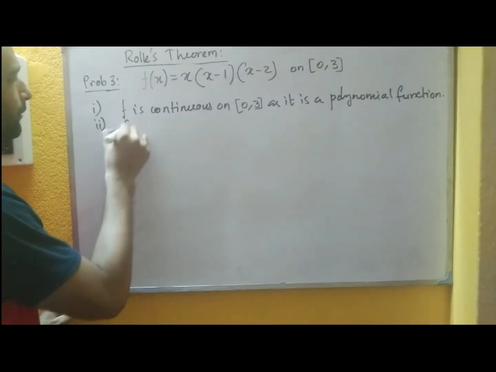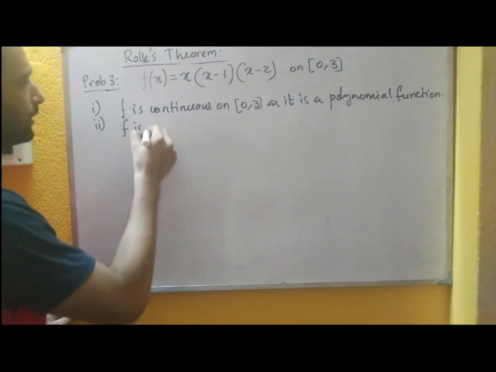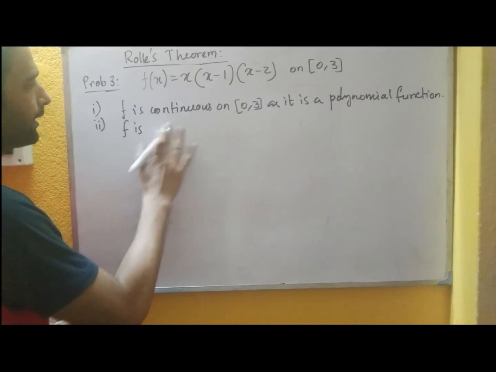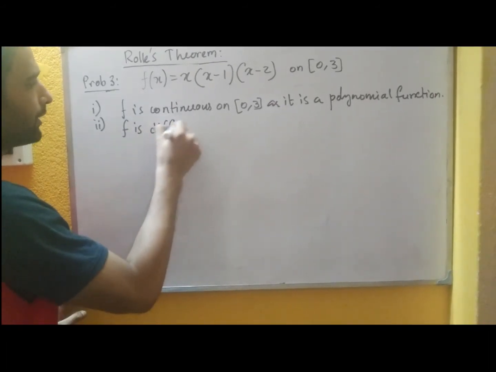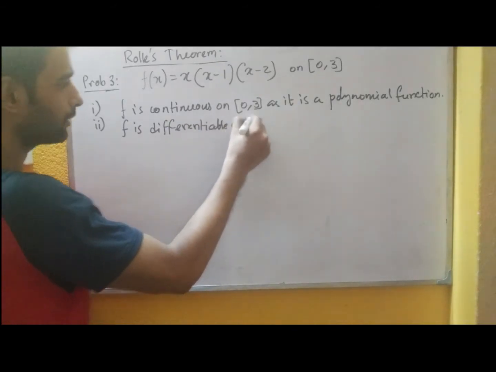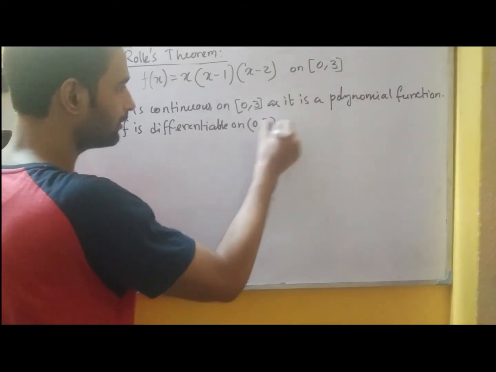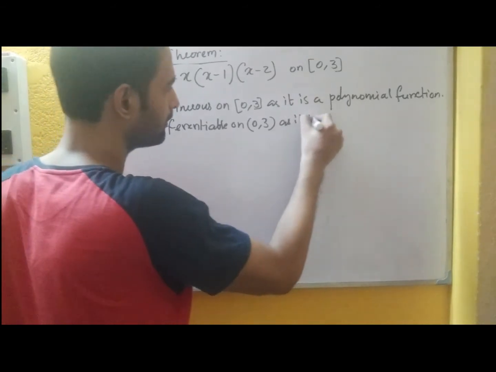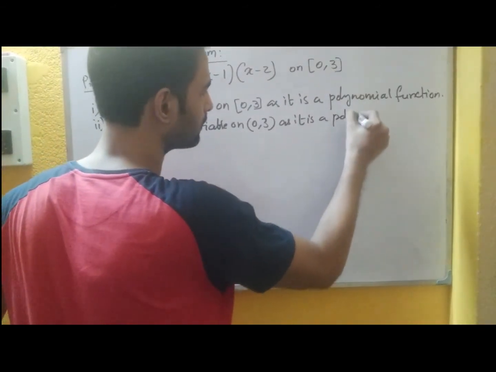Number 2, the differentiability, and it comes from the polynomial function. So we write f is differentiable on the open interval as it is a polynomial function.